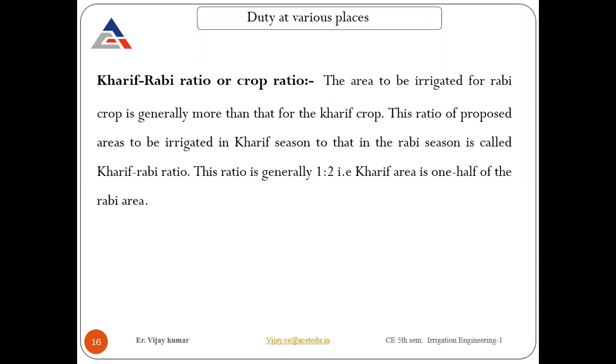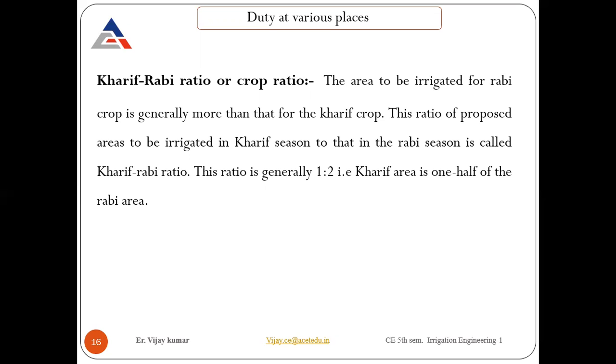So basically, everybody knows that we generally grow rice in a very huge amount compared to wheat. So the area to be irrigated for the Kharif crop, that is generally rice, is considered to be more than that for the Rabi crop. Rabi means a wheat crop basically, the time when wheat we are going to grow. So that ratio of the proposed area to be irrigated in the Kharif season to that in the Rabi season is considered to be the Kharif Rabi ratio.